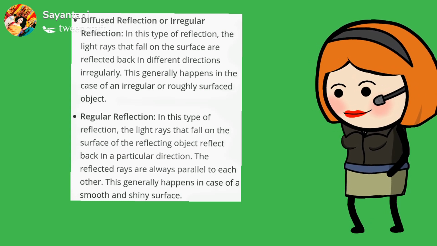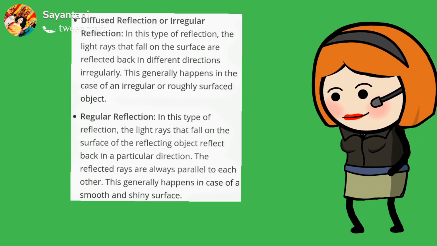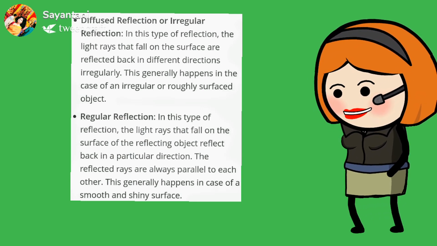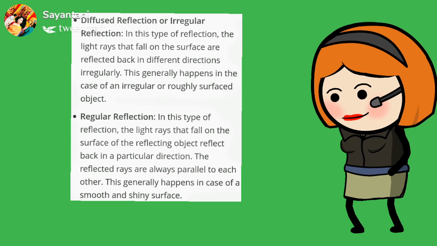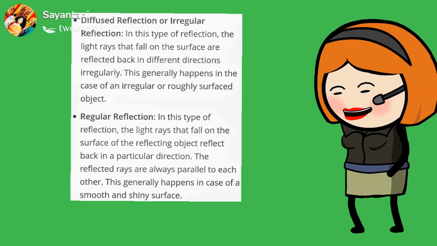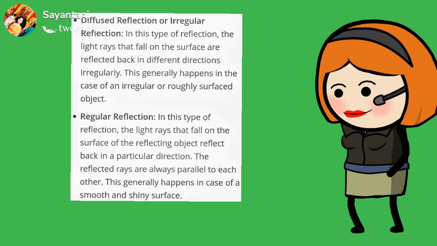If the light strikes a smooth surface, it will return to the same medium and the reflected rays will be parallel to each other. The reflected rays are always parallel to each other and return in a particular direction. So if it is a smooth surface, and it returns in a particular direction and is parallel, that means it is a regular reflection.